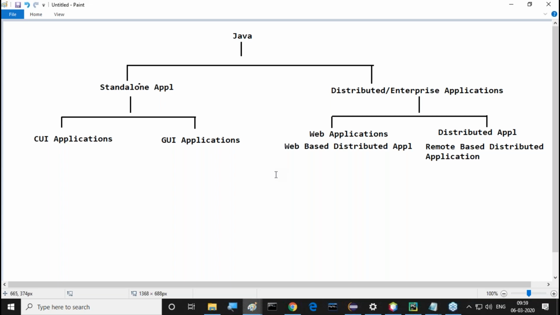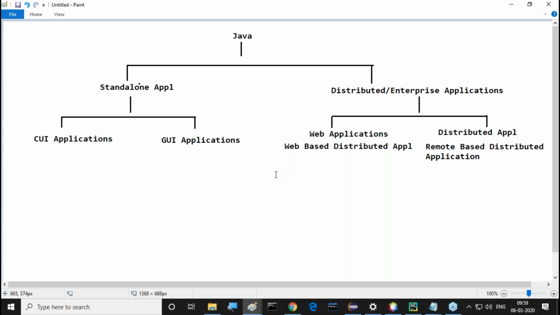Under enterprise applications, two types: web applications or distributed applications, and web-based distributed applications or remote-based distributed applications. This is the total classification we have to understand.